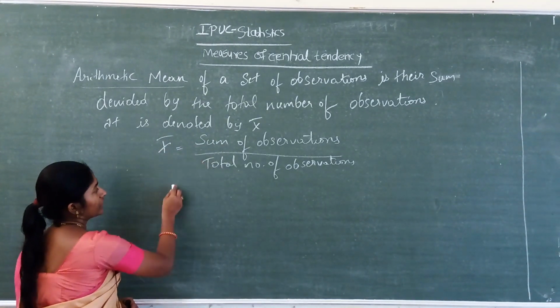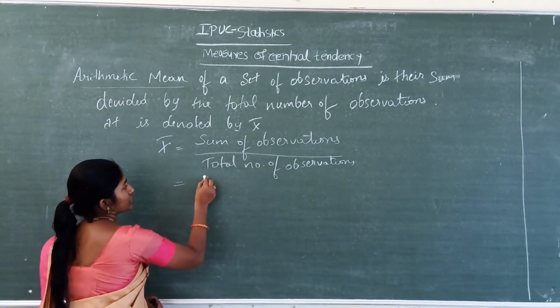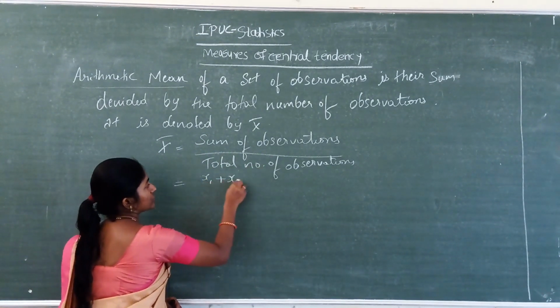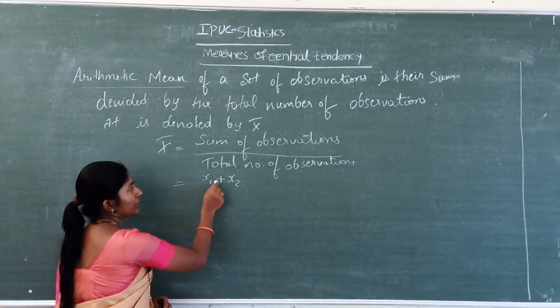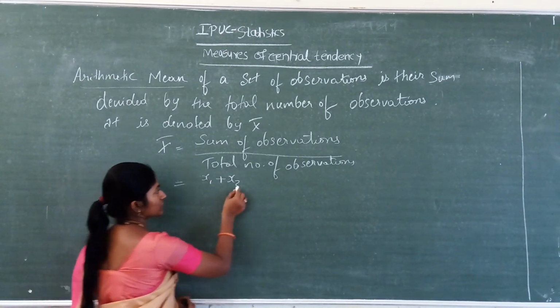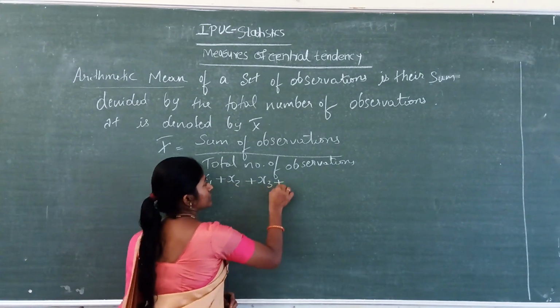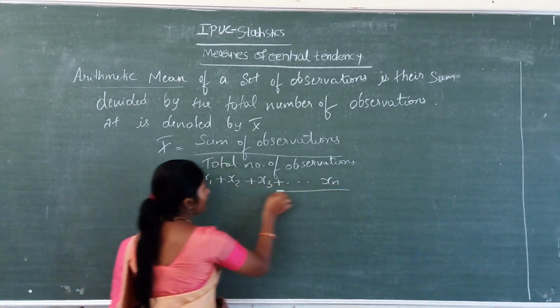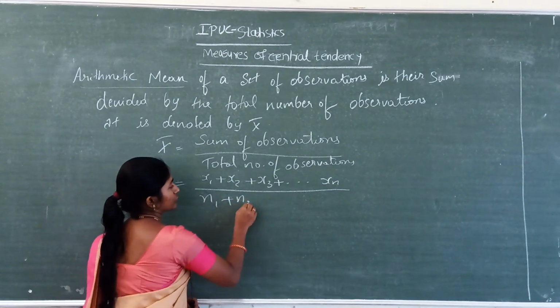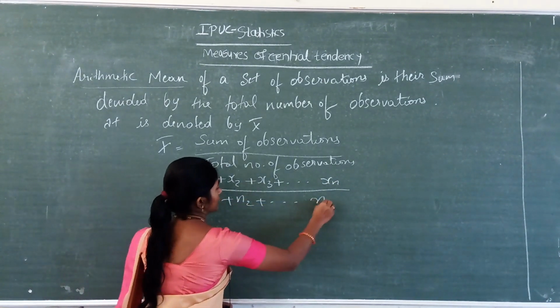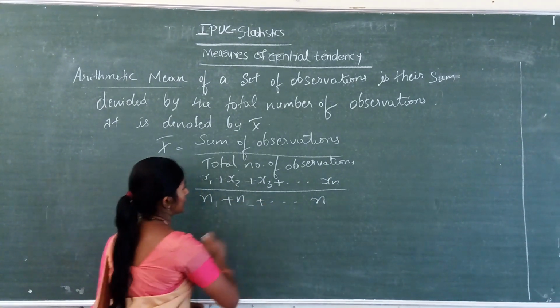Here x bar is the sum of the observations, that is x1 plus x2. You have to add all the values x1, x2, x3, and so on up to xn, and divide by the total number of observations, n.